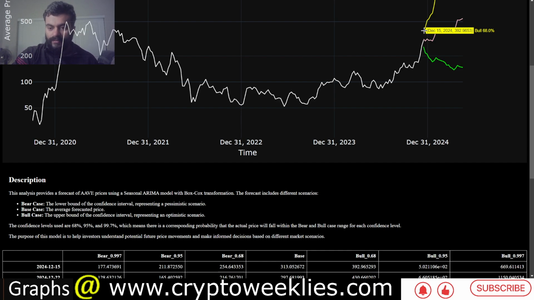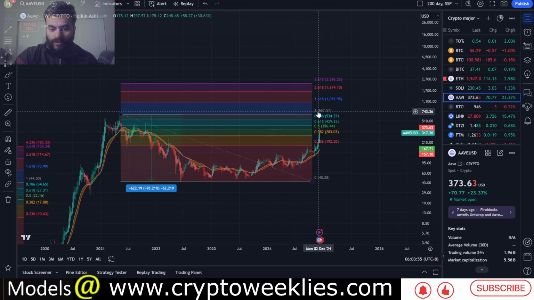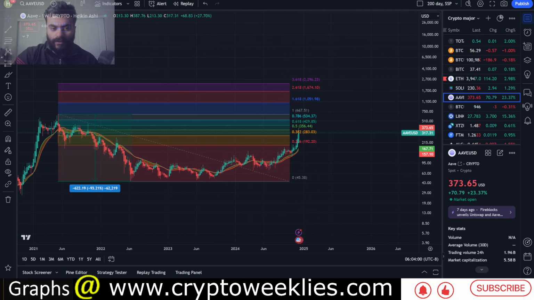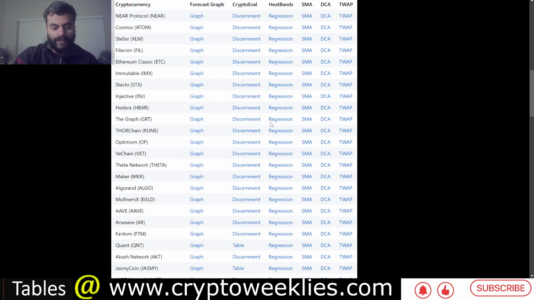The price forecasted by the model for this week at a theoretical ceiling was at around $392. And this model, if the rally were to continue, expects by middle of January of 2025 a price point at around $626. This is the bull case for AAVE, and $626 comes really close to the previous all-time high of AAVE, if you see in 2021 at around $667.